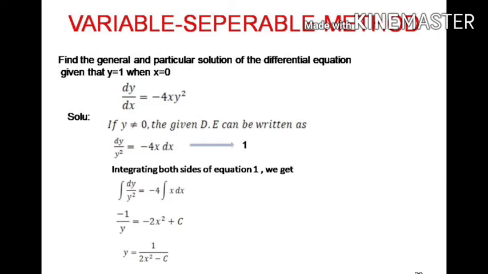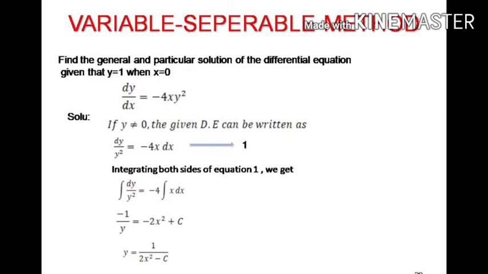Yes. So take one question. Find the general and particular solution of the differential equation given that y is equal to 1 when x is equal to 0. Okay. So the given differential equation is dy by dx is equal to minus 4xy square. Now what shall we do? Separate the variables.